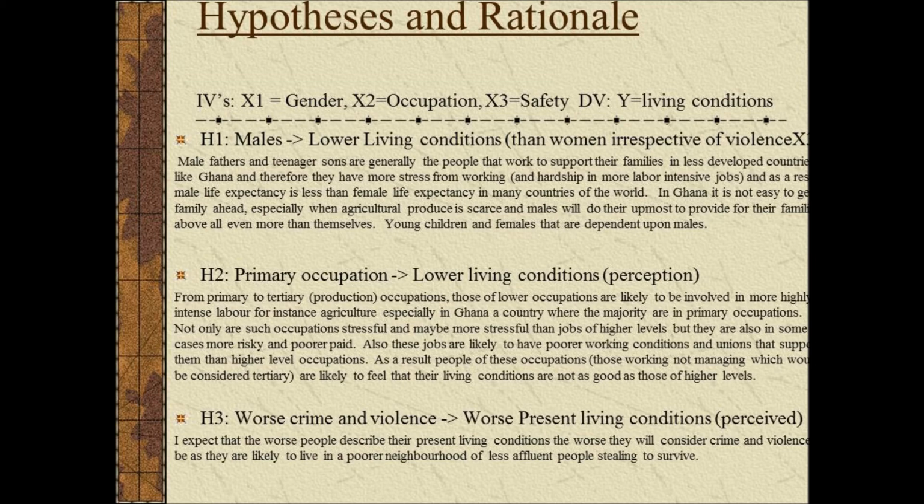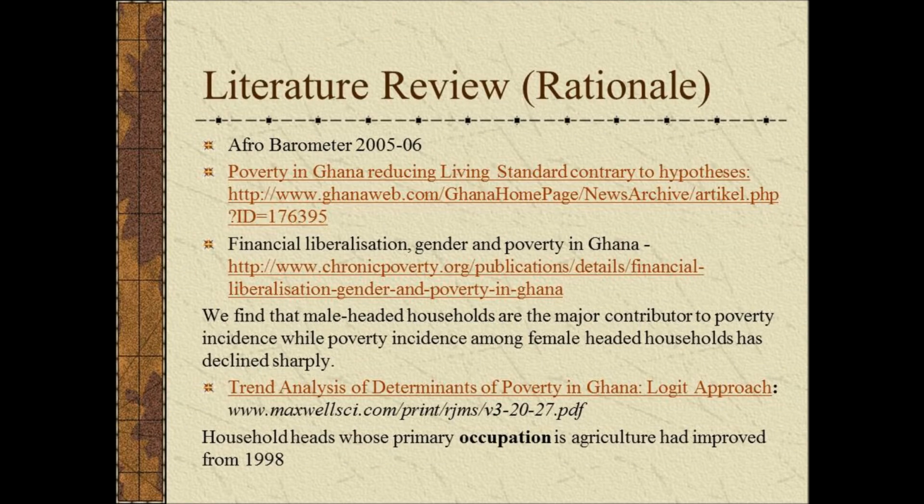My second hypothesis is that lower occupation, for example, in primary production, will lead to lower living conditions because there is harder work involved, there are fewer rights, and there are lower wages. Thirdly, if crime and violence are worse, I think this will lead to worse living conditions because people are likely to live in poorer neighborhoods.